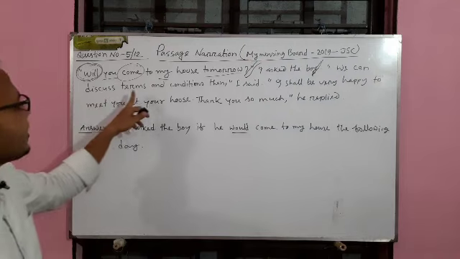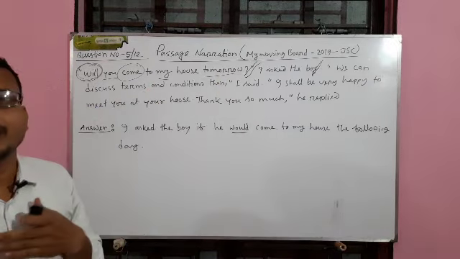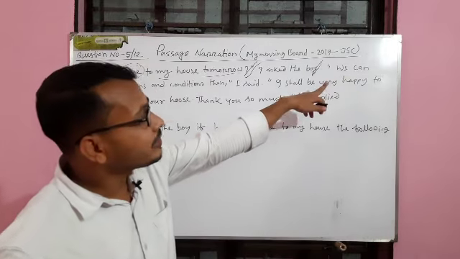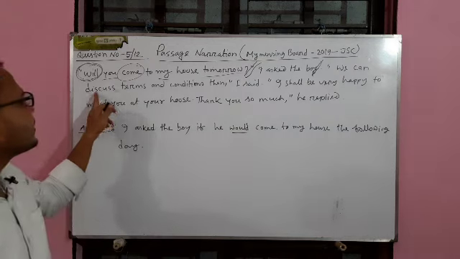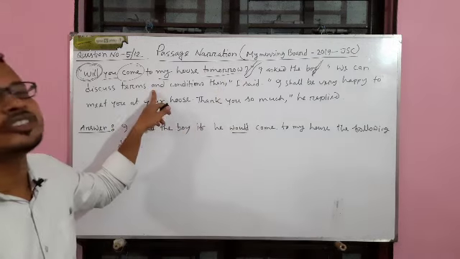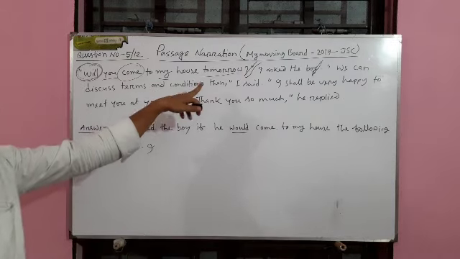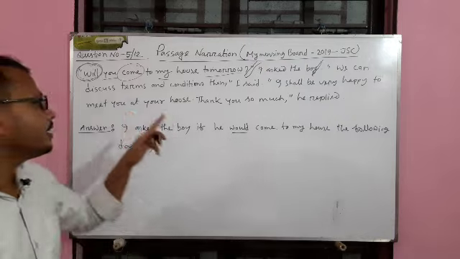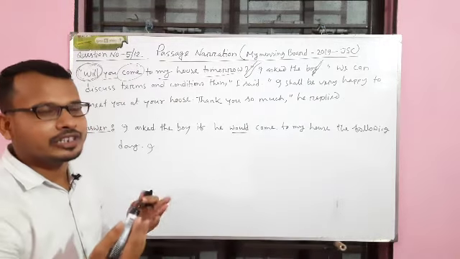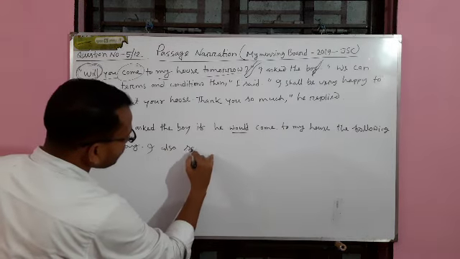"We can discuss terms and conditions then." This is also my speech because it is said by me. So as I said two speeches side by side, I have to write I added that, or I also said that, or I again said that, whatever you can write.